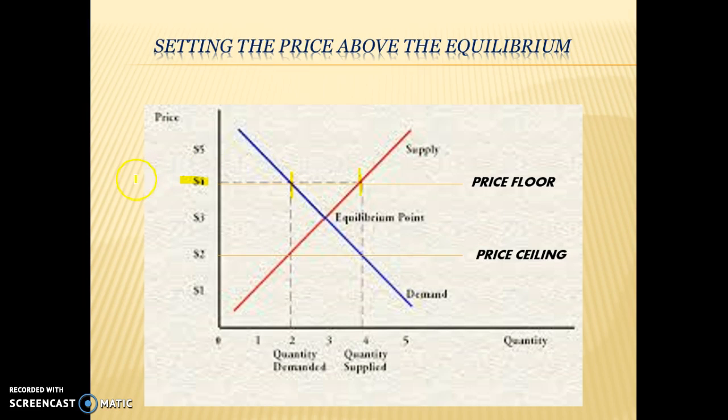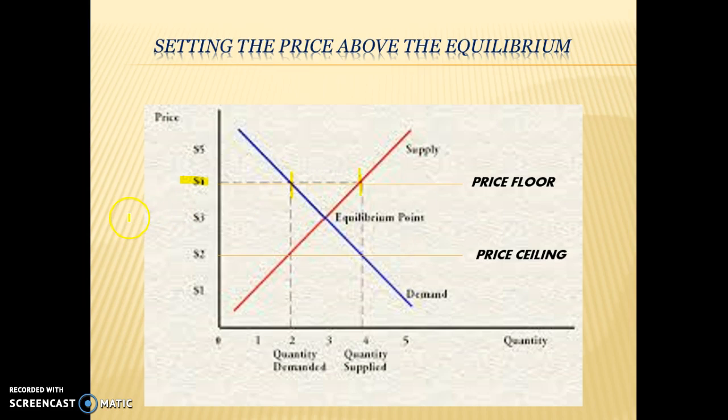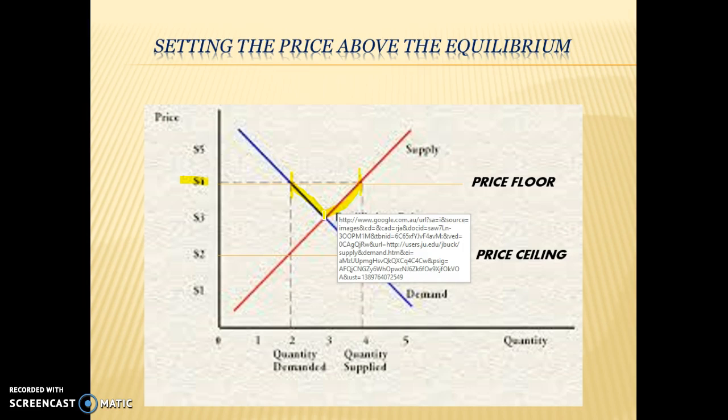So if we sell at a price of $4 a kilo, we're going to have a surplus. We're going to have more supply than demand because the price is too high. Therefore, to get rid of that surplus, what do we need to do? Well, we need to lower the price. Lowering the price will get rid of the surplus because it will cause two things. The lower price will cause demand to expand because we are now selling at a lower price, and it will cause supply to contract because there's less profit available in that industry.